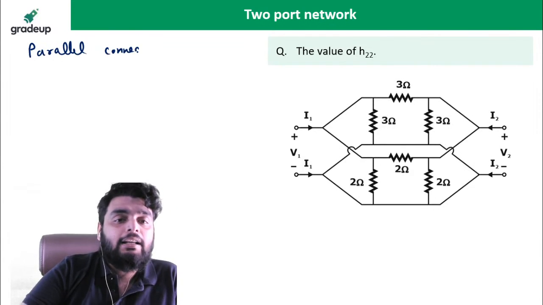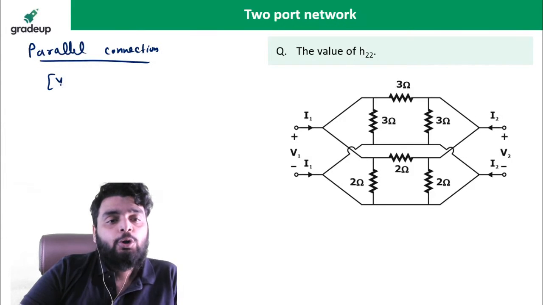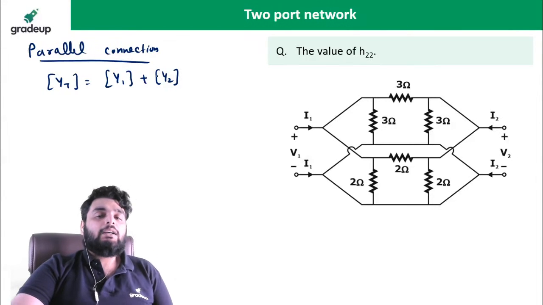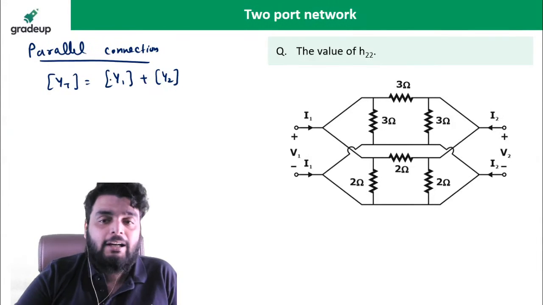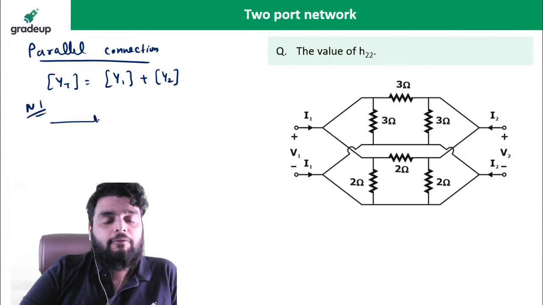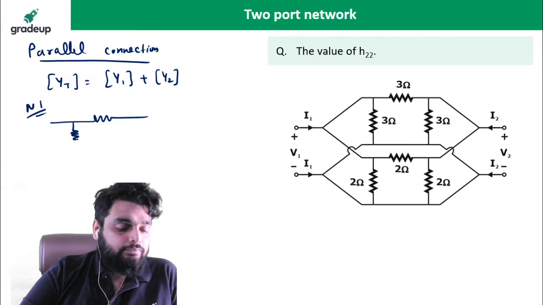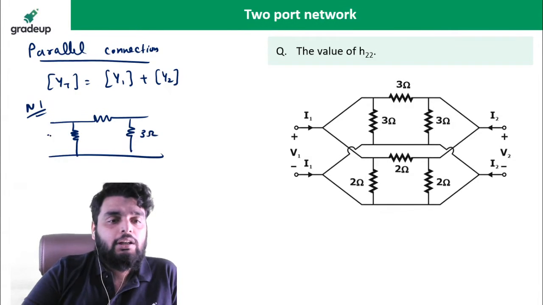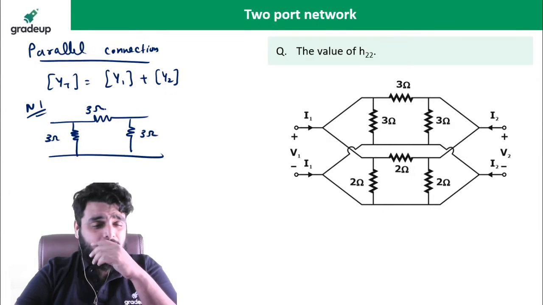And in a parallel connection, I know, the total Y parameter is equal to Y1 plus Y2. Means Y parameter of the first network plus Y parameter of the second network. So if I talk about the first network, what is the first network? The first network is this one, 3 ohm, 3 ohm, 3 ohm. Okay, this is the first network.